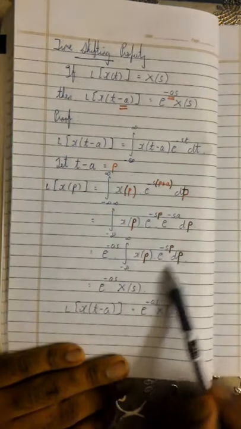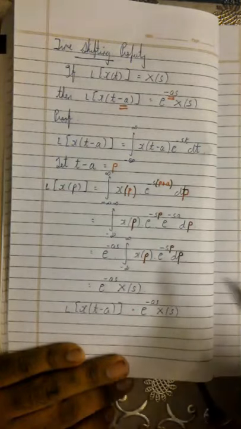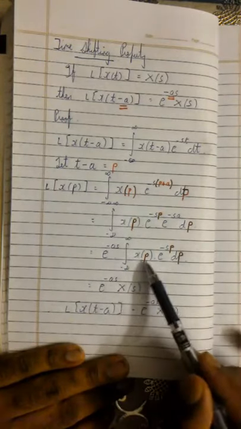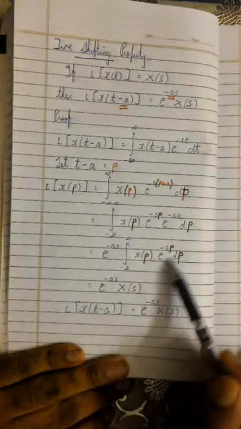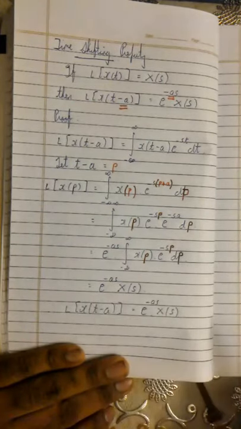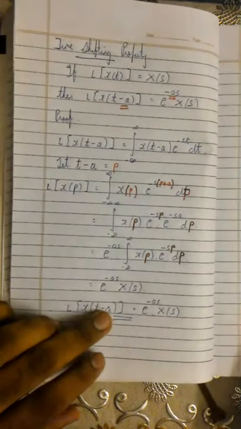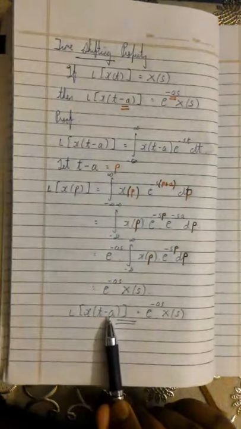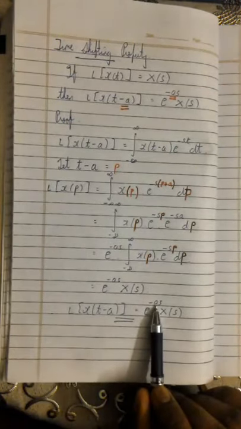As far as this equation is concerned, p and t are just variables. As far as the mathematics is concerned, p and t are nothing but variables. So this is nothing but x of t into e raised to minus st dt. This is also the Laplace transform, so this is X of s. This is how you get the equation: the Laplace transform of x of t minus a is equal to e raised to minus as into X of s. In other words, whatever the shifting value that you see over here, the same shifting value you can put over here.